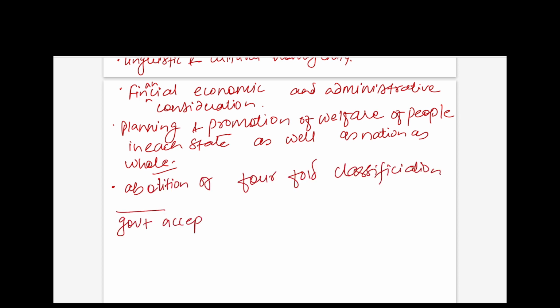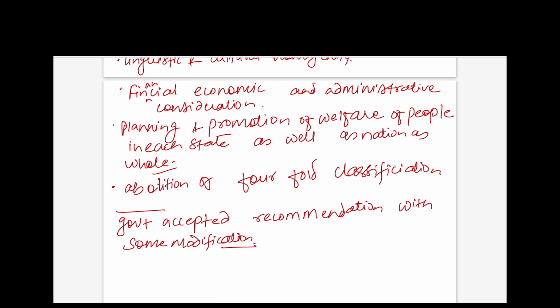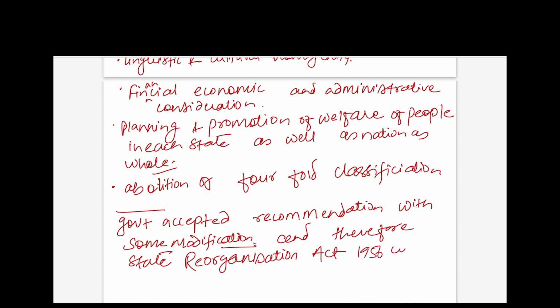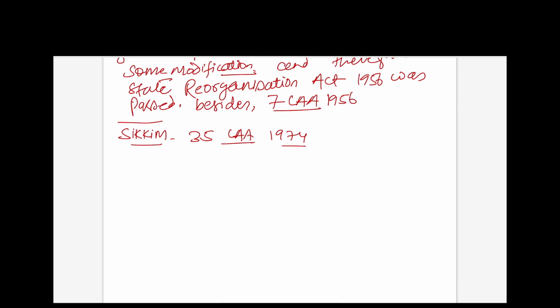The government accepted the recommendation with some modification, and therefore the State Reorganization Act 1956 was passed, besides the 7th Constitutional Amendment Act 1956. So some of the facts were incorporated in India using the 36th Constitutional Amendment Act of 1975.